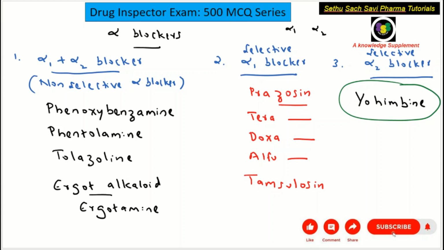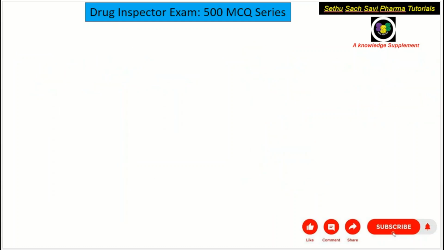Now coming to the beta blocker category. We have mainly two receptors, beta 1 and beta 2. Beta 1 is important and beta 2 is also important. So we can again block these receptors in three categories. One is we can block both the beta 1 receptor and the beta 2 receptor.